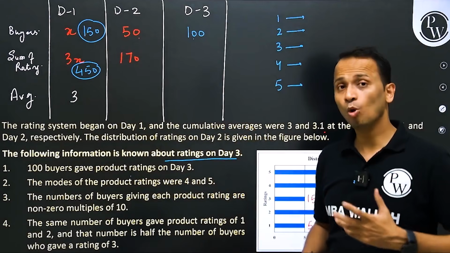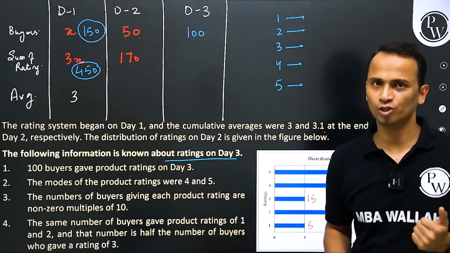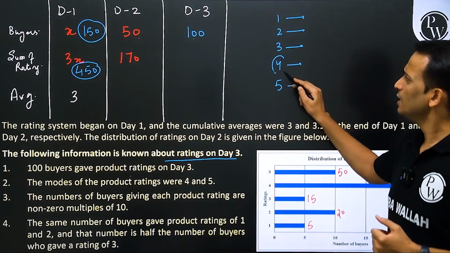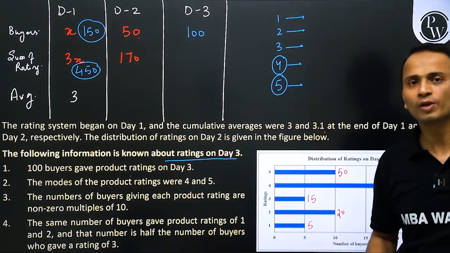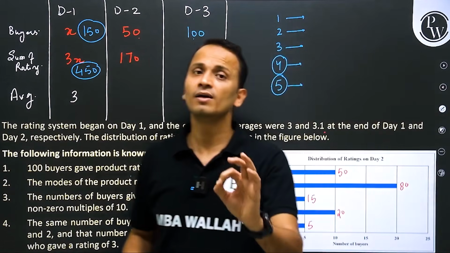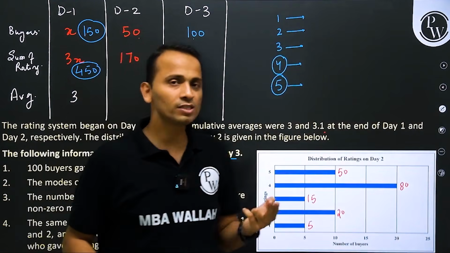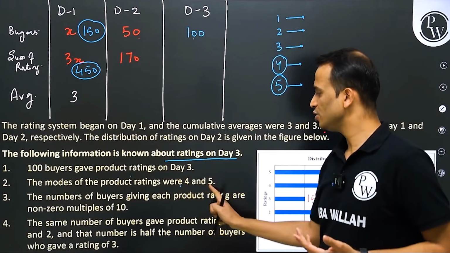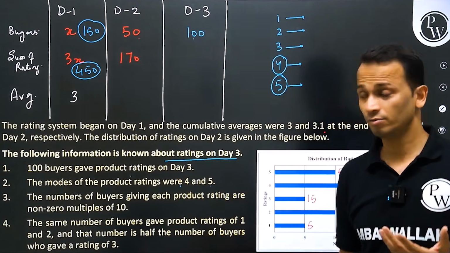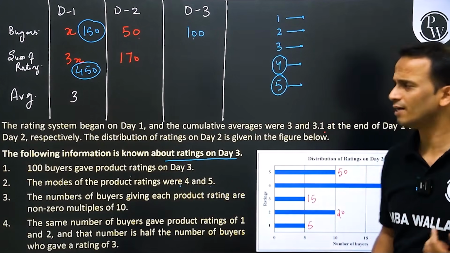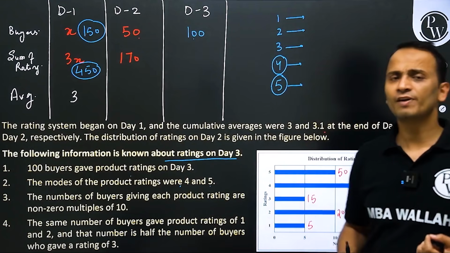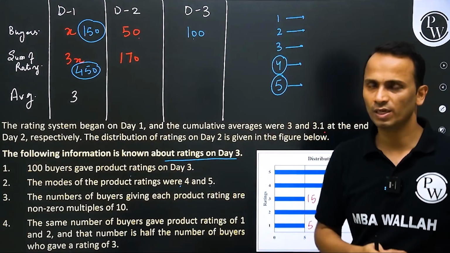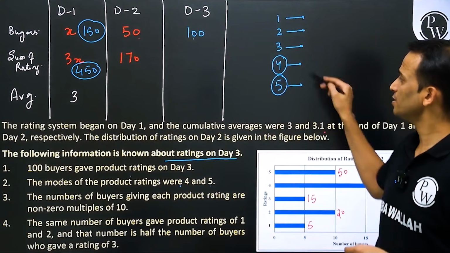The modes of the product, modes means highest repeated value. The modes are 4 and 5, so there are multiple modes. That means the number of buyers who have given these two ratings are equal and highest. The mode is the most repeating value, so these are the two modes for this data. So rating of 4 and rating of 5 is given by the maximum number of buyers. Obviously they will be equal, out of 100 buyers.